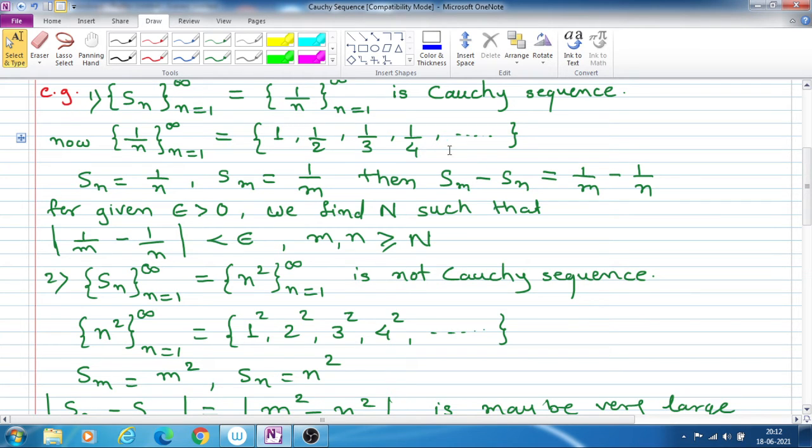So these terms go on decreasing. So for given epsilon we can find this capital N such that the difference between these two terms will be less than this epsilon.